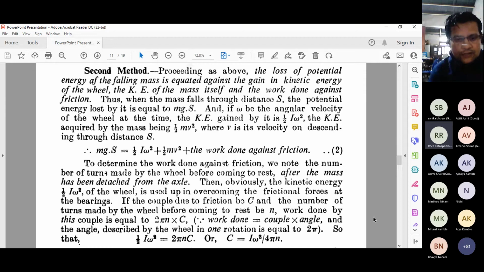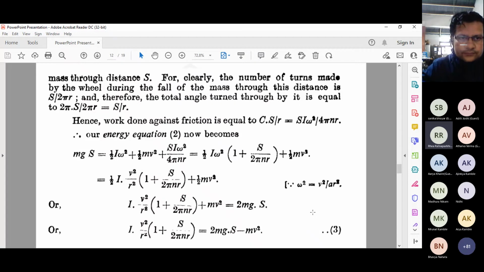So please write down these equations. You require some way of understanding the logic of the equations you are putting over here. So the couple, you put it in terms of the moment of inertia, and you put it in terms of the number of rotations done by this flywheel, right? Now you can ask me, this is the distance S over there, that takes the system to detach from the system, just like a mass you are hanging, up to a certain distance.